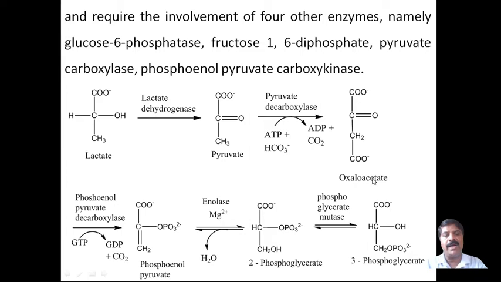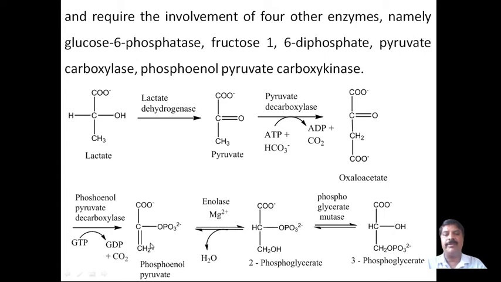This oxaloacetate further undergoes the action of phosphoenolpyruvate carboxykinase, in which guanosine triphosphate is used and converted into guanosine diphosphate with liberation of carbon dioxide, and the oxaloacetate is converted into phosphoenolpyruvate.